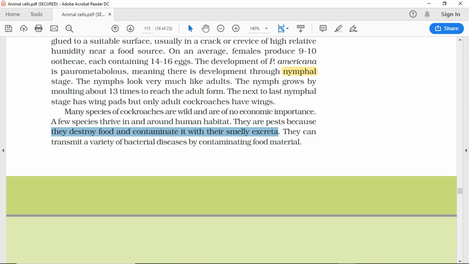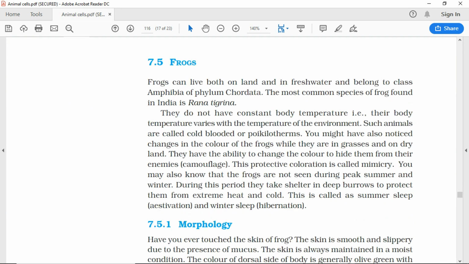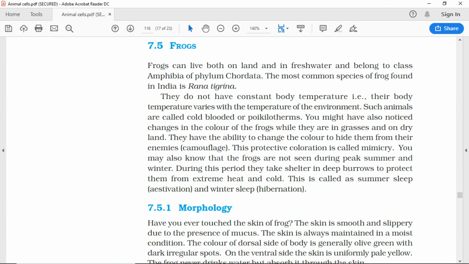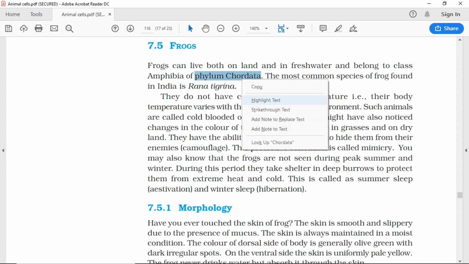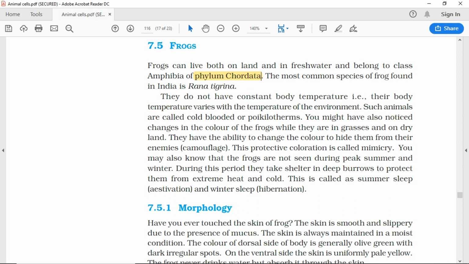7.5 Frogs. Frogs can live both on land and in fresh water and belong to class Amphibia of phylum Chordata. The most common species of frog found in India is Rana tigrina. They do not have constant body temperature, i.e., their body temperature varies with the temperature of the environment. Such animals are called cold-blooded or poikilotherms.